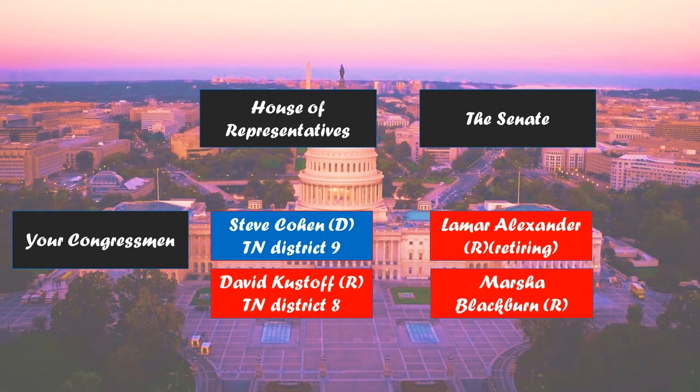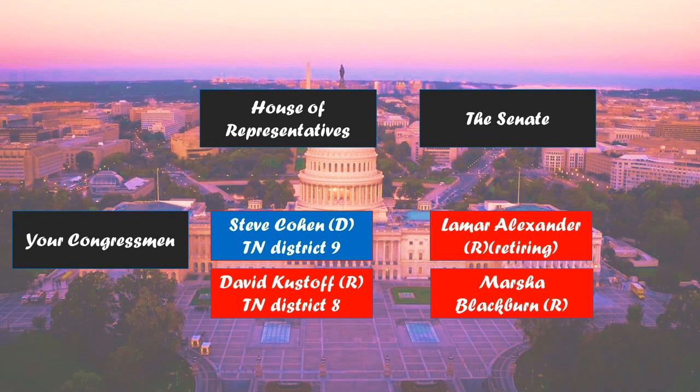Over on the House side, most of you would have Steve Cohen as your representative. Steve Cohen represents District 9, which covers the vast majority of Memphis, covers almost everything in the city limits. And then David Kustoff's constituency is much larger because it covers much more rural areas, but it includes most of the Memphis suburbs, and it covers parts of the city limits that are right around Poplar.